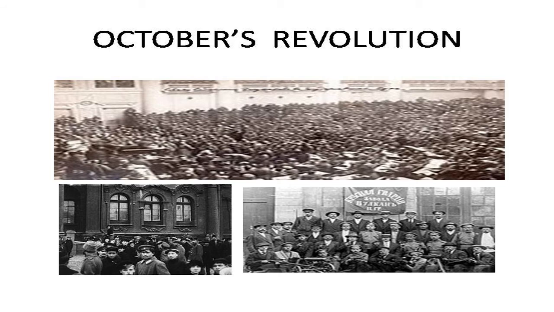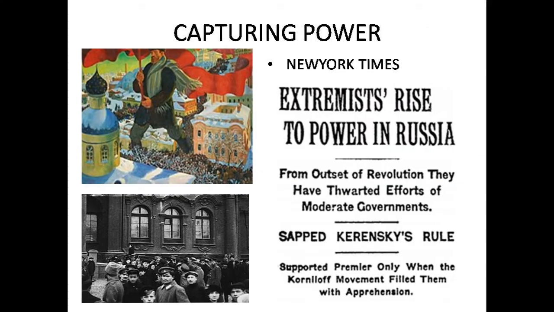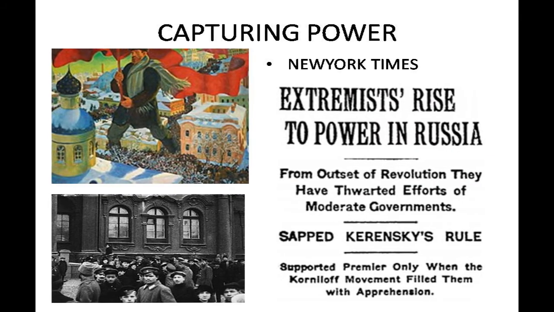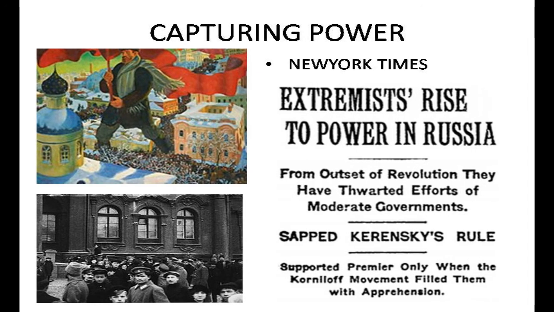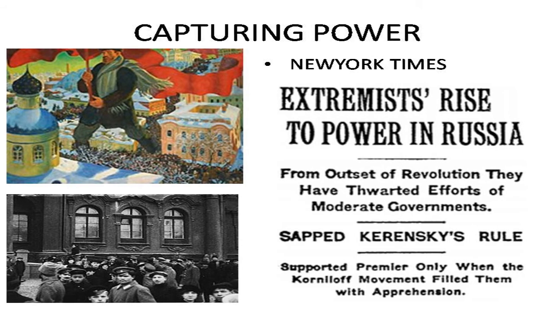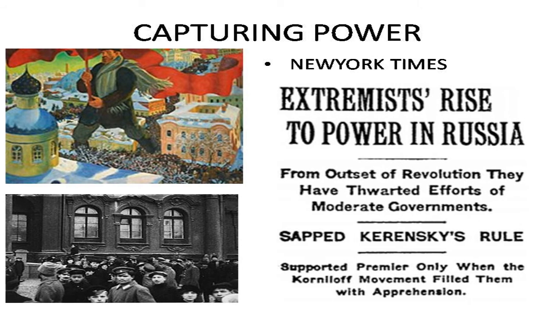Why? Those two demands had not been fulfilled, prices were rising, so immediately in a short period of time they captured power. Initially small incidents took place, but after that most of the regiments came in support of the Bolsheviks, and in a short period of time this government was overturned, and the Bolsheviks and their leader Lenin captured power.